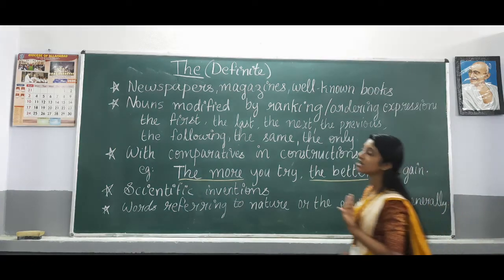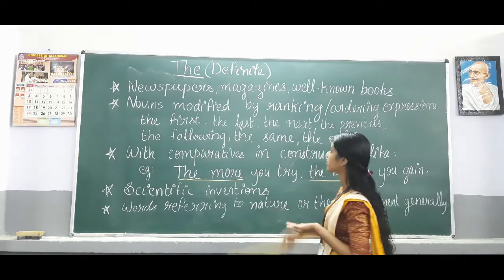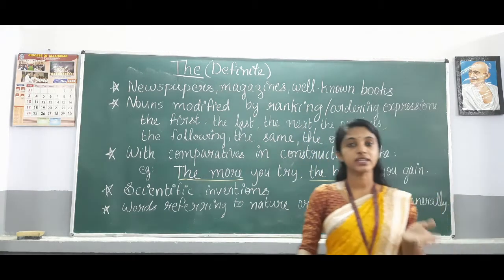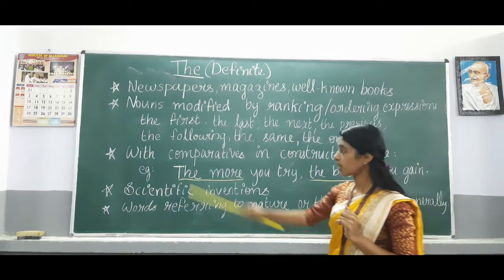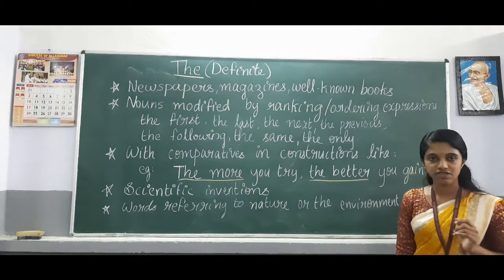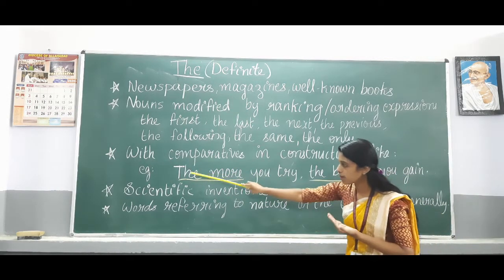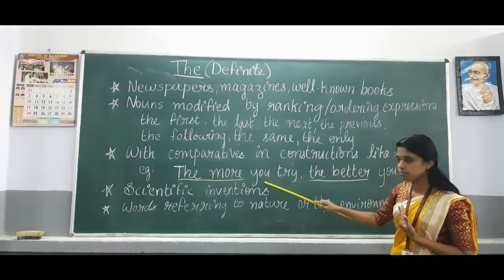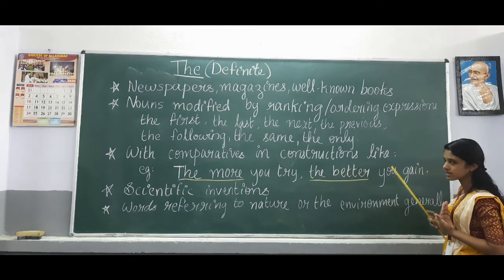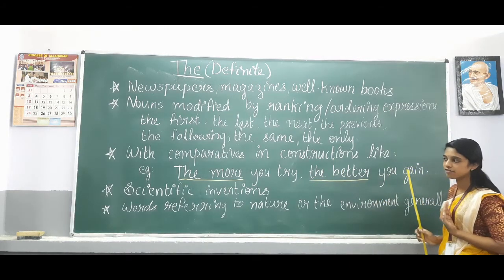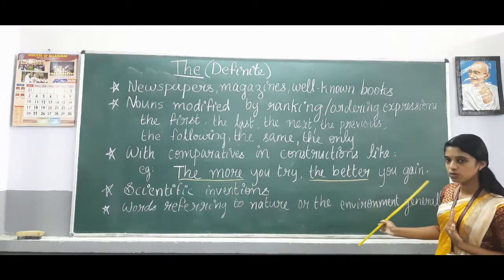For example, this is the first day of our conference, or this is the last day of our conference, or for example, I will say the next time we have dinner. So in this case also we use the. With comparatives in constructions like, so more is a comparative, so the plus comparative plus subject plus verb, comma, again the plus comparative plus subject plus verb. Okay, don't get confused. So with comparatives we use the. The more you try, the better you gain.